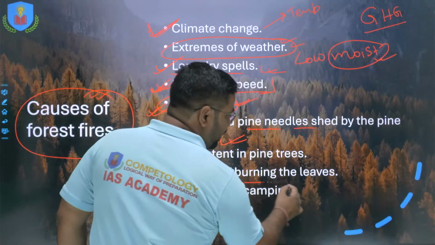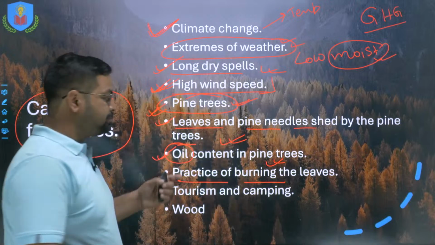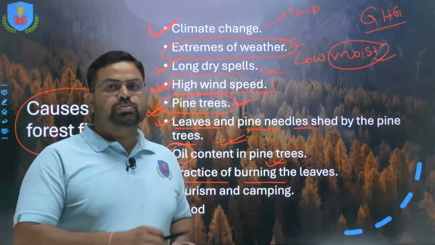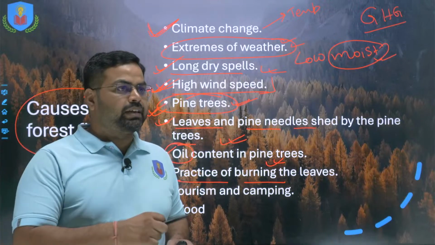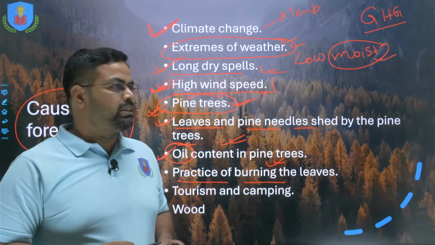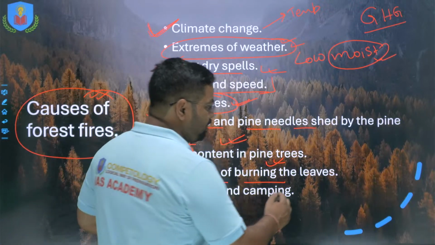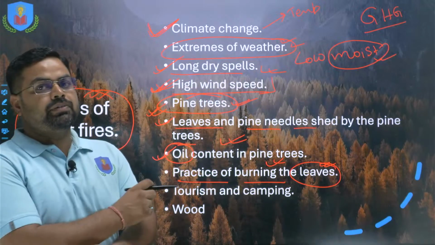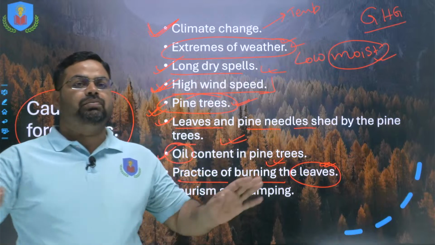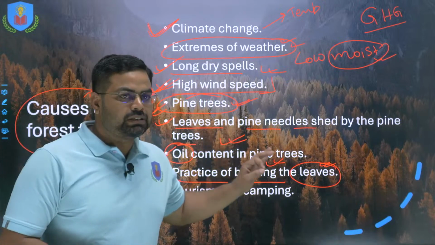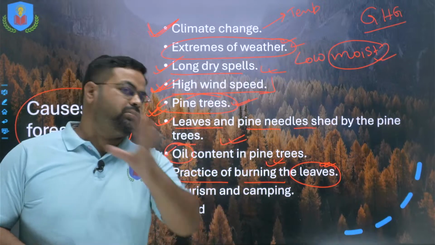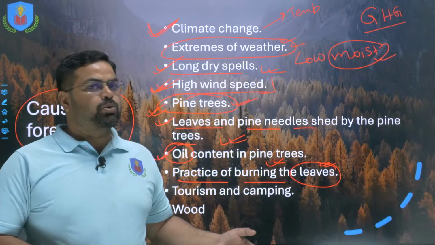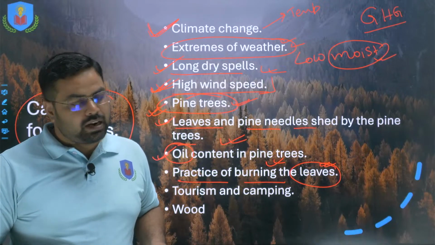Thereafter, the practice of burning the leaves. So here what happens, the herders, those people who keep livestock and graze their livestock in the forest area, go on to burn down these leaves. And why do they burn down these leaves? Because they are of the view that if the ground is clear of the leaves, then with the first spell of rainfall the grasses will start to grow, and they will have a good pasture for their livestock.